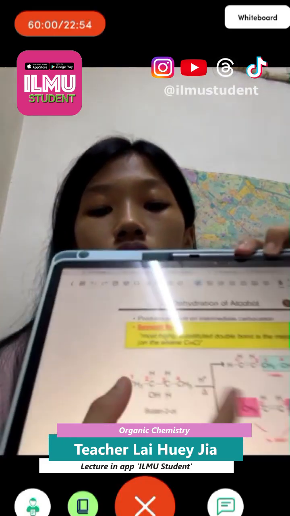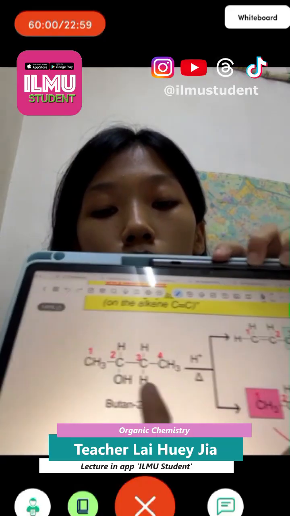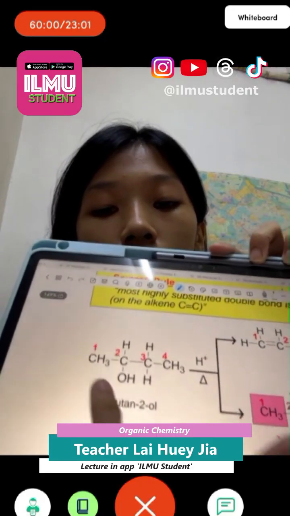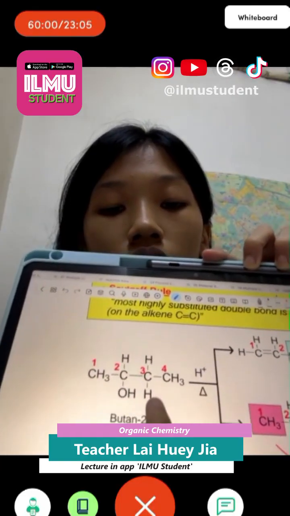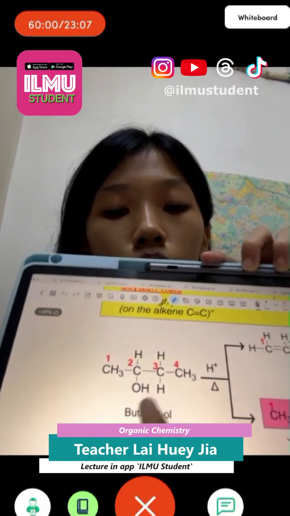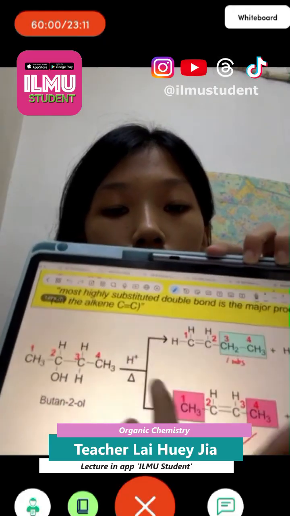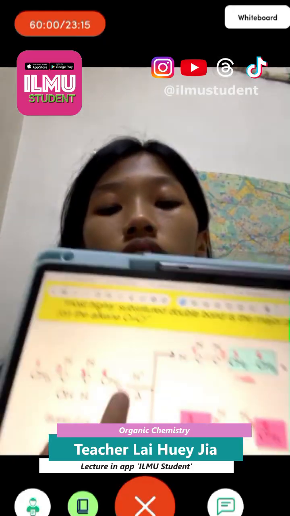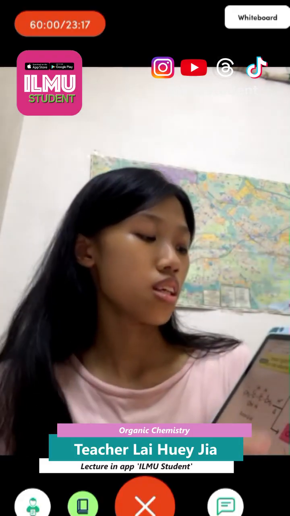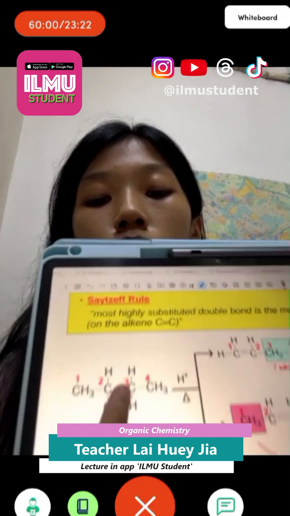So it's in the middle. We say that we need to eliminate H and OH, right? But here we have OH, here also have O, here we have H, here also have H. So which H should we eliminate? If you want to form the major product, we follow the Zaitsev rule, which means that the C double bond C will be highly substituted. So if we want major, we will form here.